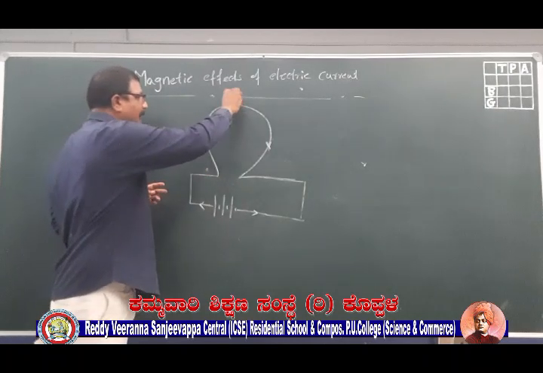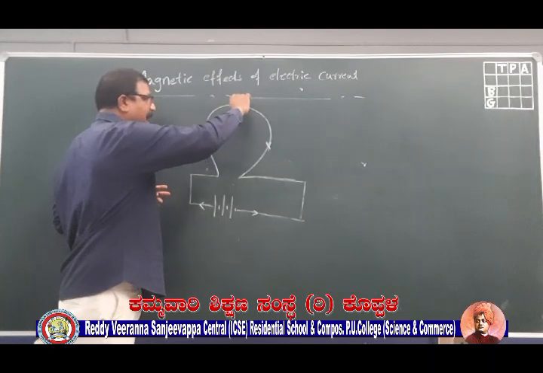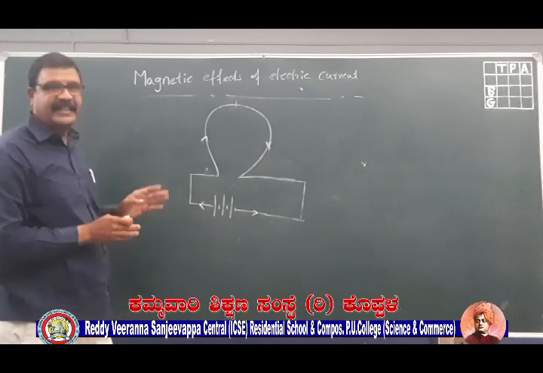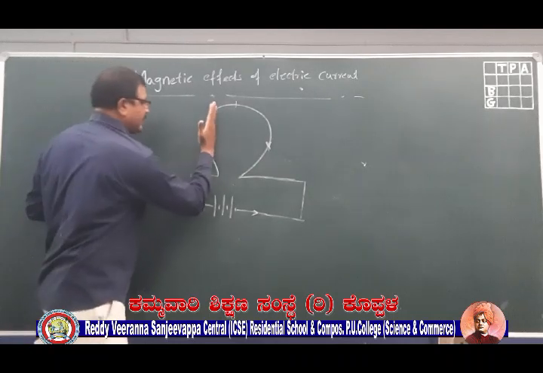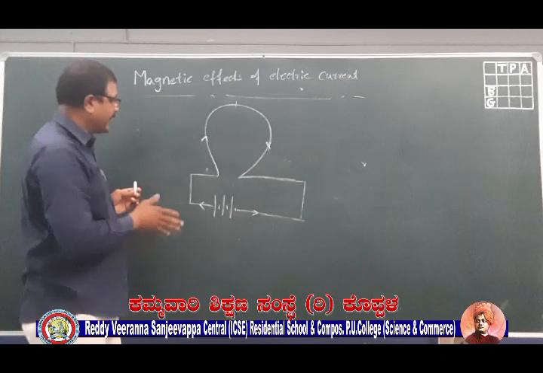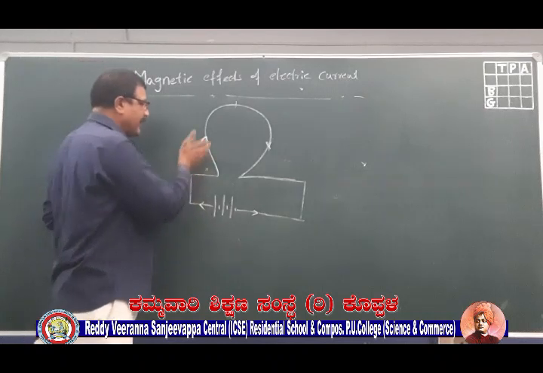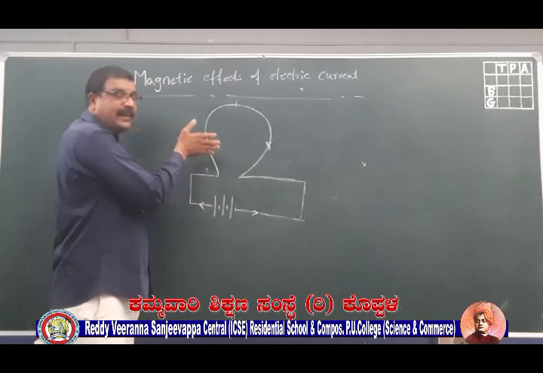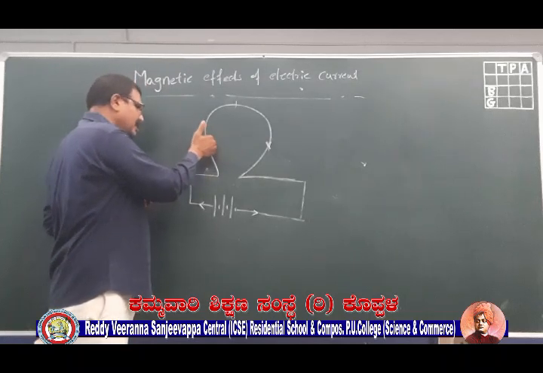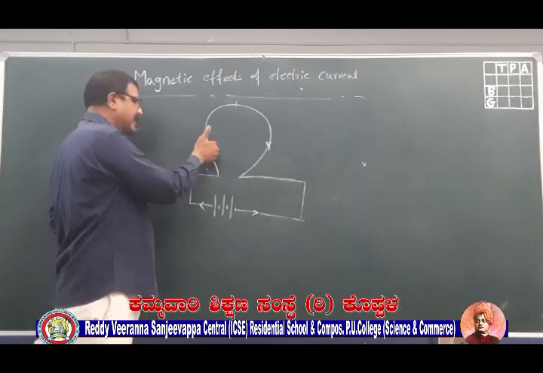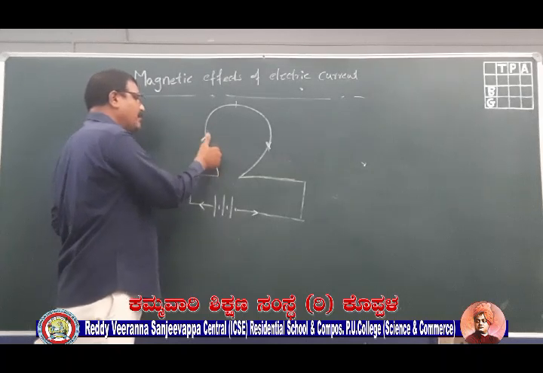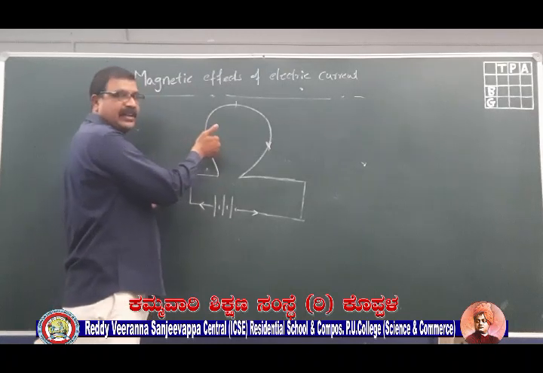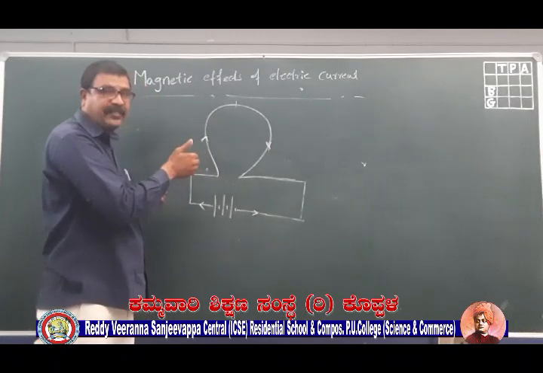Once again, after the half circle, after the half loop, what will happen? The current will flow in this direction, the downward direction. Now just consider it as a straight conductor. Let us take this half as a straight conductor. Say the current is flowing in the upward direction. Now let me use my right hand thumb rule. I will point my thumb in such a direction that the thumb indicates the direction of current. Then the folded fingers will give me the direction of magnetic field.